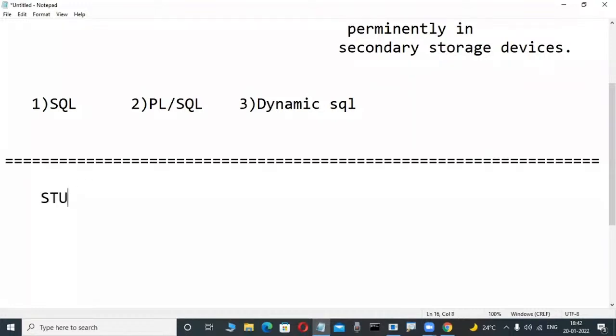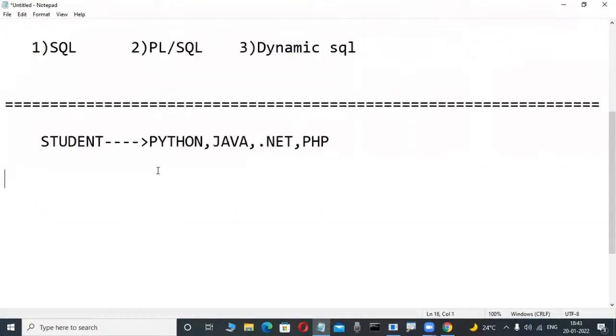Suppose so many students, observe here, are learning courses in the front end. Nowadays, Python they are learning. Otherwise, they are learning Java, these types of front end, otherwise .NET, ASP.NET, like this, web-based applications and PHP. These types of front end applications, they are learning all. These persons are web-based application programmers. Okay, web-based is also possible in Java or Python.